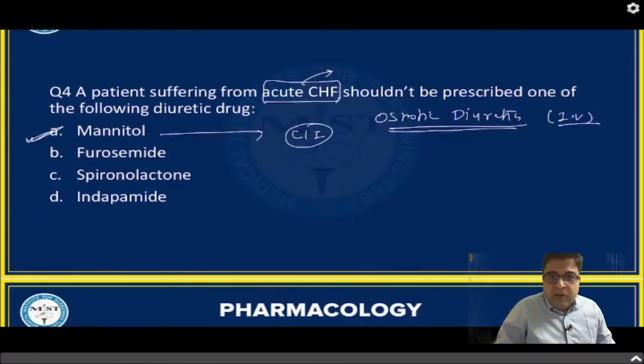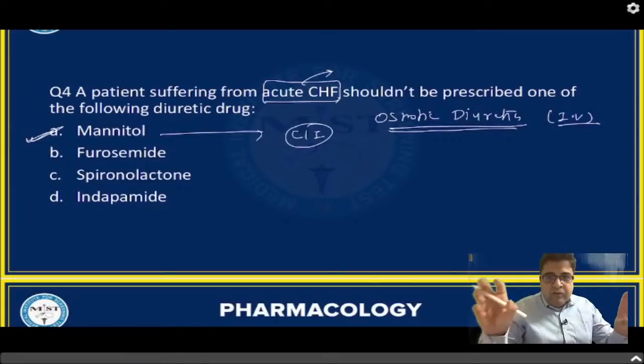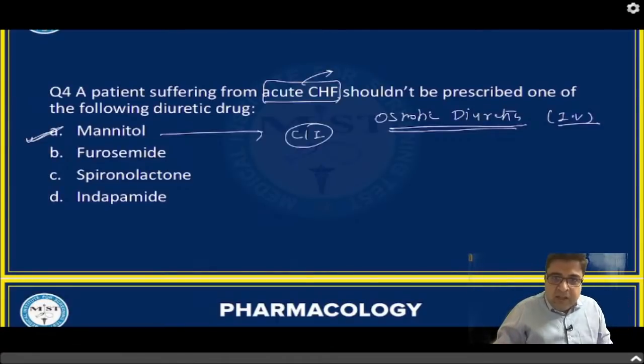So what will this mannitol do? It keeps on circulating in your vascular space, and because of its osmotic effect, it will start pulling water out of the tissues and body organs. This will increase the volume of the blood, and when the blood volume increases, it will increase the congestion in patients of acute CHF. That's why this drug is contraindicated.